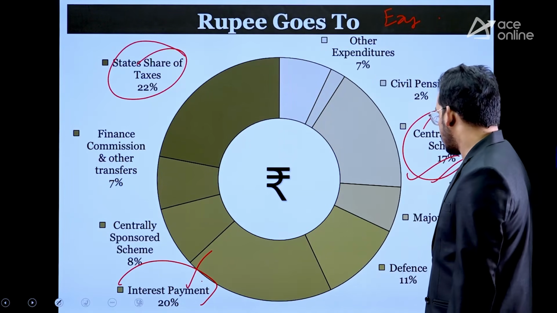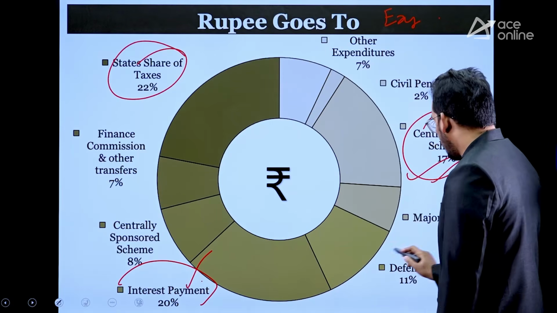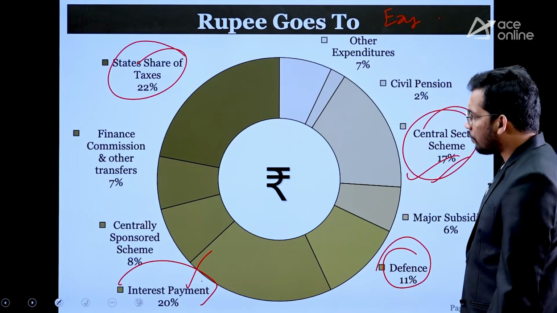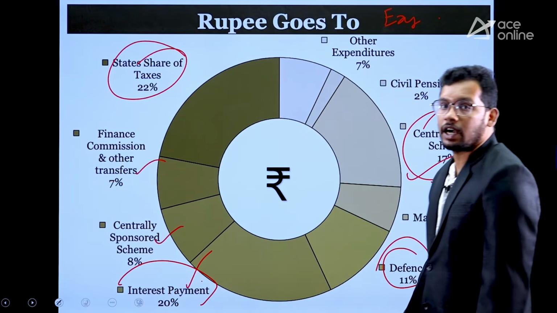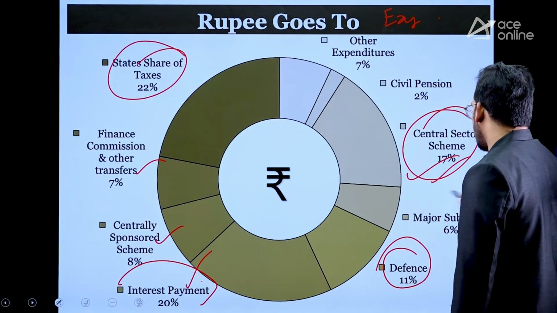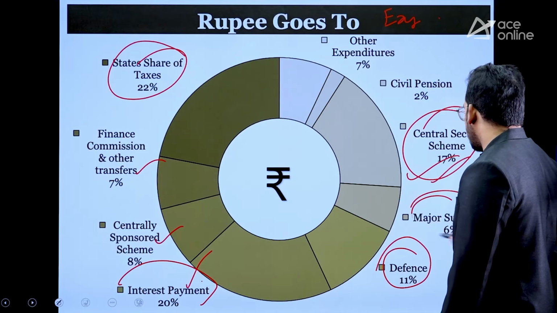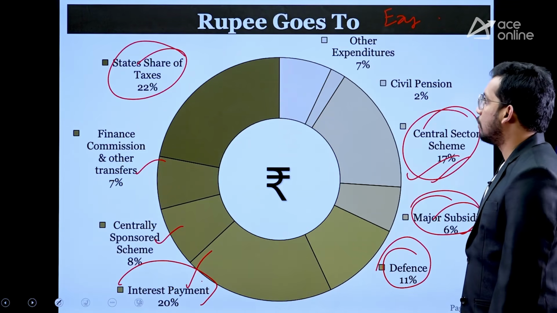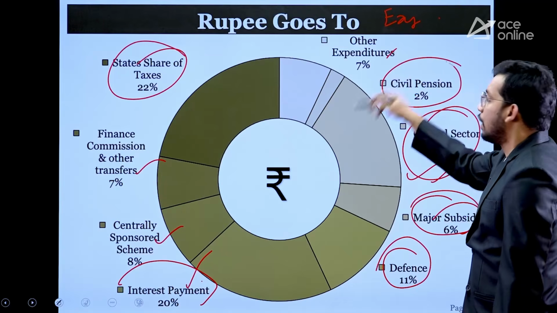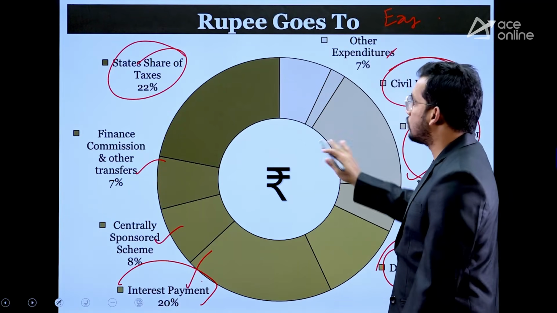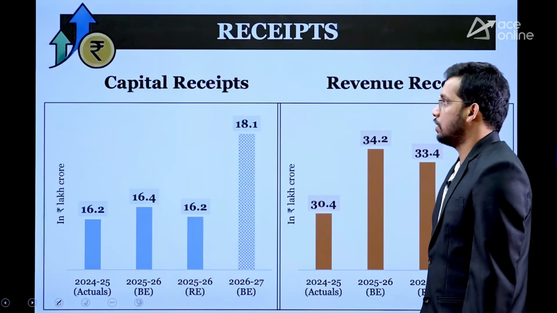Then central sector schemes. After that, defense related, 11%. Centrally sponsored schemes, 8%. Finance Commission and other transfers, 7%. Other than devolution, okay. Major subsidies like fertilizer subsidies and all, 6%. Other expenditure, 7%. Pensions, 2%. This is our expenditure. This is our receipts.